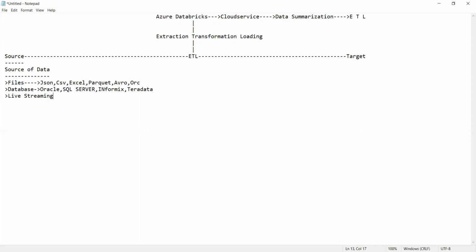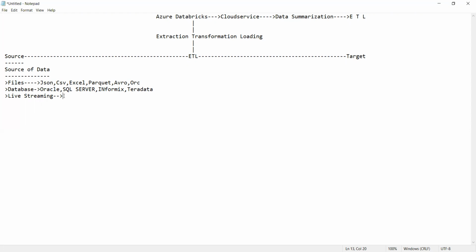So what is live streaming? Guys, the score of a cricket match is reported live, am I right or not? In the same way, stock market data changes every day, every hour, every minute.